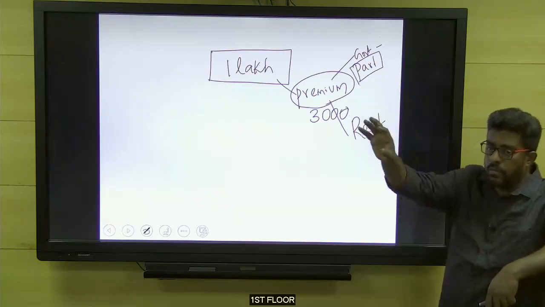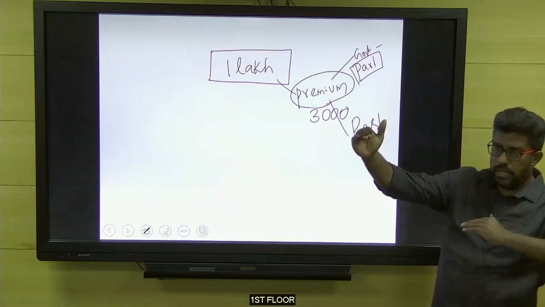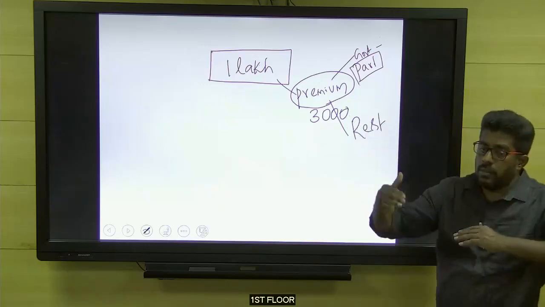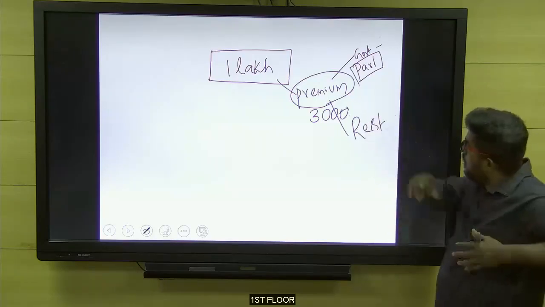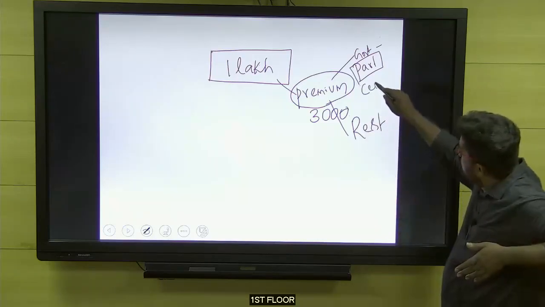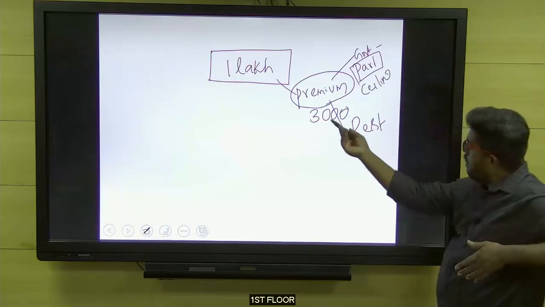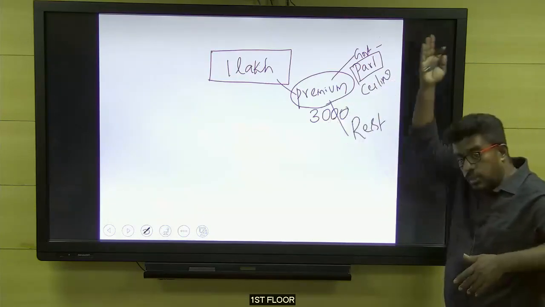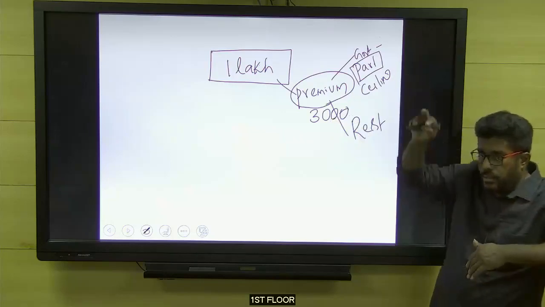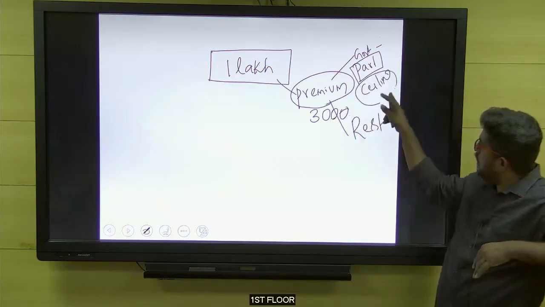a ceiling on the government contribution, which means this is the maximum limit. I will give support up to this limit. Beyond that limit, I won't extend my contribution. So the government was having a ceiling on its contribution. For example, when the premium is 3,000, there is a particular level up to which the government will pay. When the level is 4,000, there is the maximum ceiling, so the government will not extend benefit beyond the ceiling.